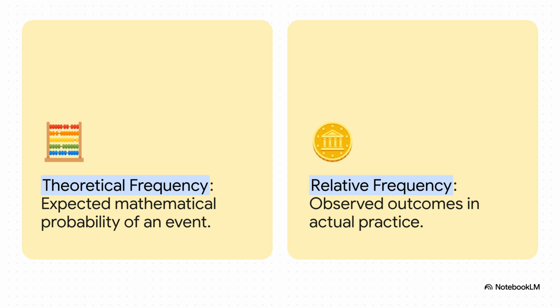Now, what's really interesting here is the juxtaposition between what math expects and what reality actually delivers. Think about theoretical frequency. This is the expected mathematical probability. If you flip a coin, theory says you're going to get heads exactly 50% of the time. But then we have relative frequency, which is the observed outcome in practice. If you flip that same coin 10 times, you might end up with 7 heads. Probability theory is really all about navigating that exact tension between perfect mathematical theory and messy real-world observation.